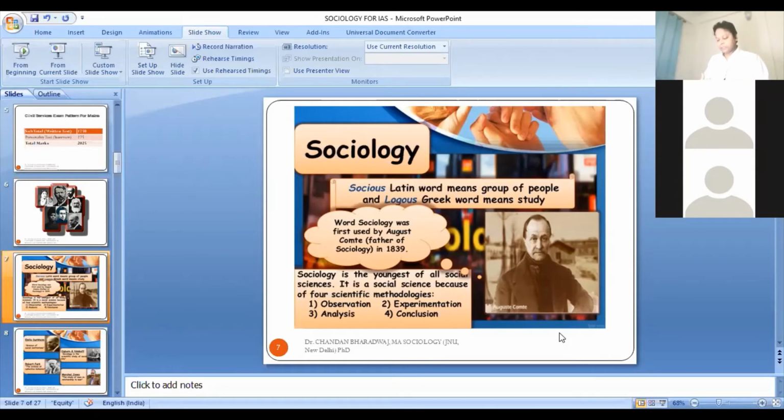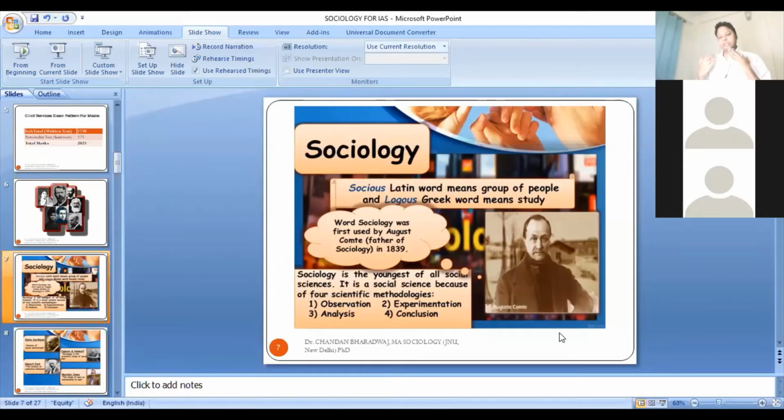So what he did, he made a hybrid word, one Latin word and one Greek word. He joined these two words, socius from Latin and logos from Greek, and made a hybrid word, socio plus logos, sociology. That is how this discipline got its name.